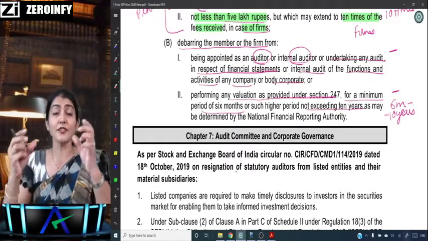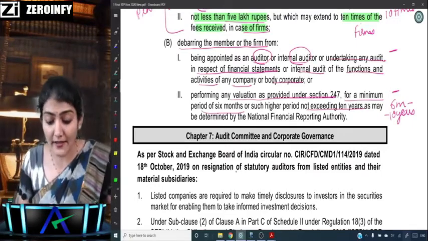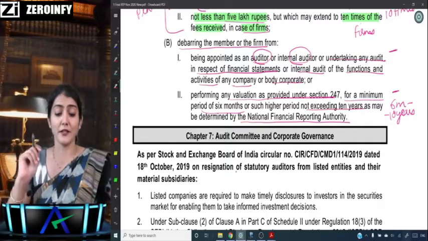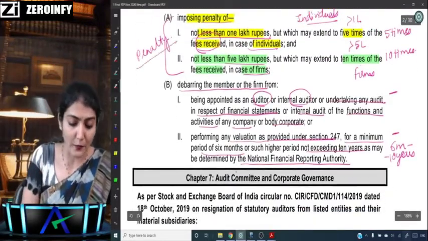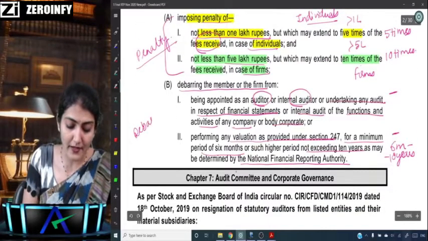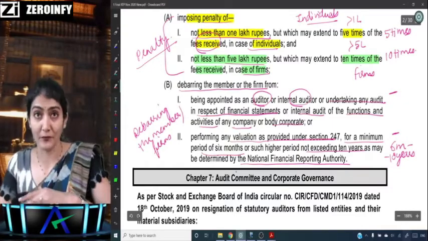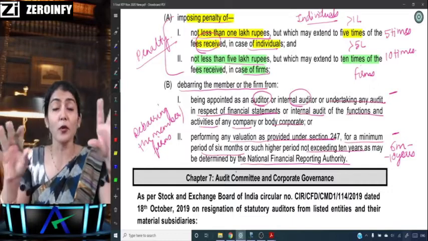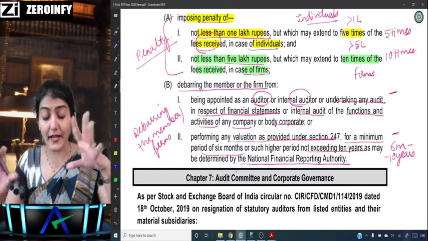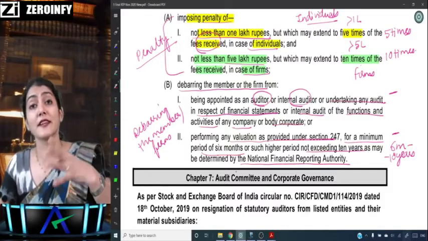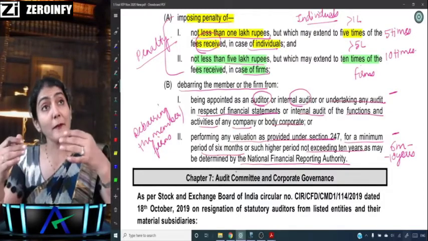But what is the range? 6 months to 10 years, as may be determined by the NFRA. So penalty and also debarring the member or the firm. The entire firm could also be debarred, so either the member or the firm. What does it say? No audit, no internal audit, or no valuation for a minimum period of 6 months, which may extend up to 10 years. So this is by the NFRA.